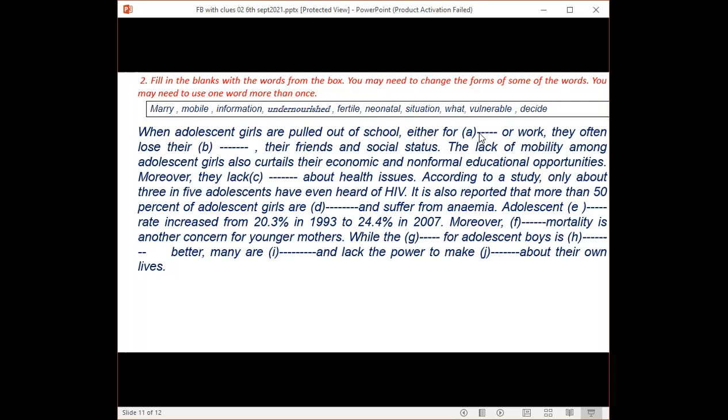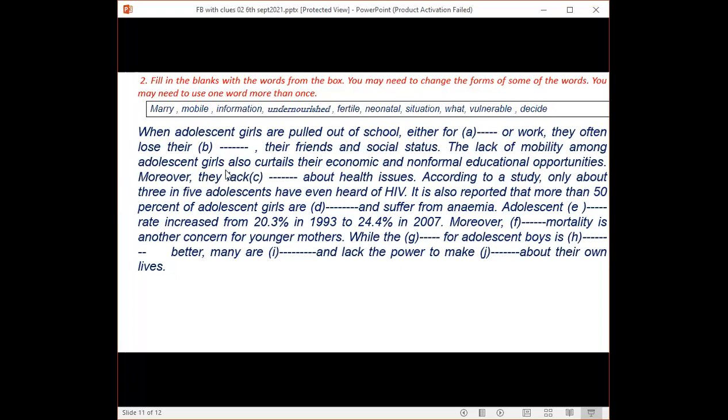So either for marriage or work, they often lose their, there is the possessive word. After a possessive word, you will have to use another noun. If you find the word in another form, you will have to use it in its noun form. They often lose their, Zubair or Siam? Mobility. The noun form of mobile would be mobility. Lose their mobility, their friends and social status.